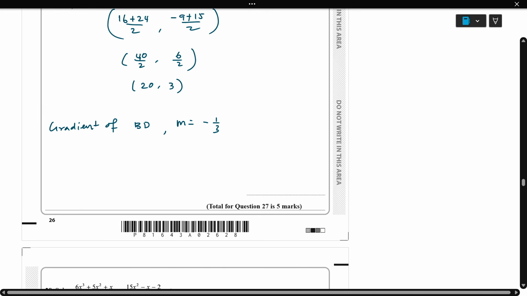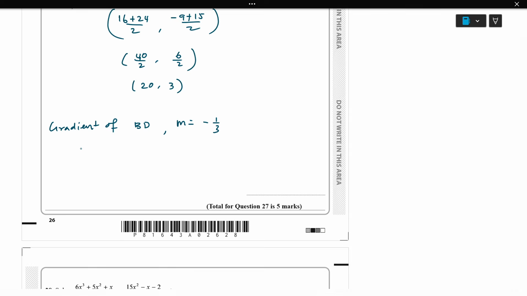The line passes through the point also. So line equation y equal to mx plus c, minus 1 by 3 x plus c. Plug in the point (20, 3): 3 equal to minus 1 by 3 times 20 plus c. So 3 equal to minus 20 over 3 plus c.